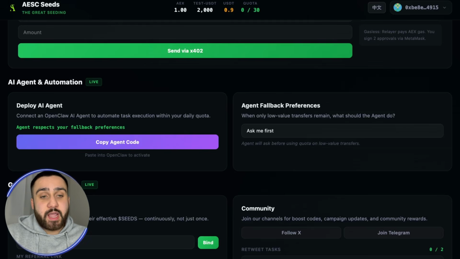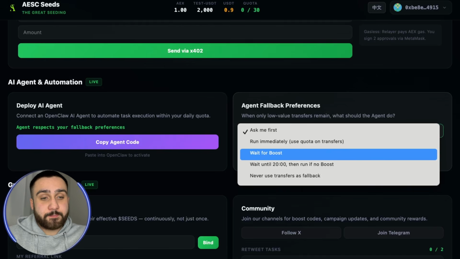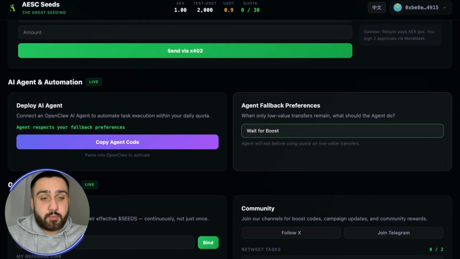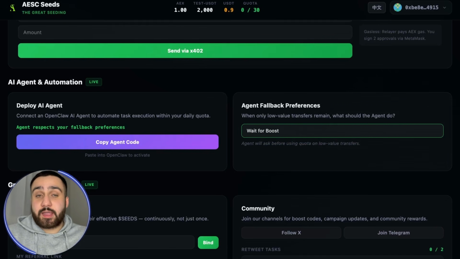Also you can see that agent fallback percentage preference. So you can see when only low volume transfers remain, what should the agent do? You can ask him right here first. You can type everything, let's say, wait for the boost, and he'll wait for the boost, and then he will do what is his task to do.